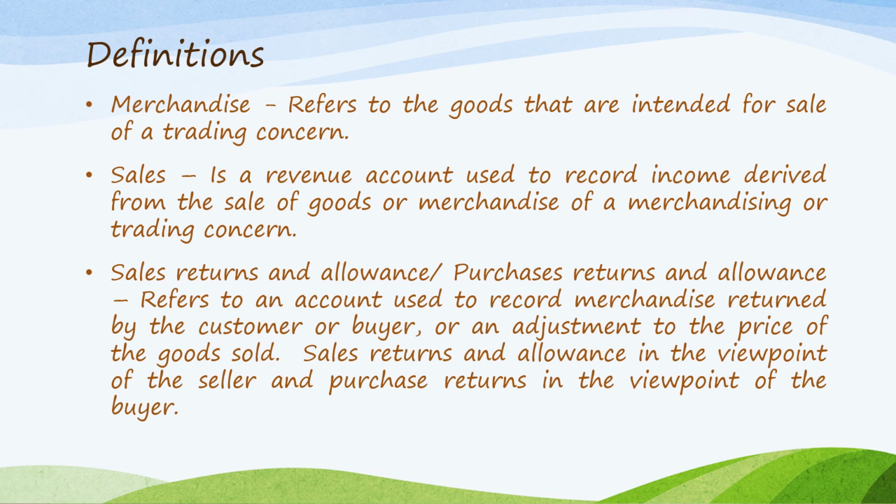Whereas if you are the buyer and you return goods that were purchased from your supplier, that is called purchase returns and allowance. So in our previous example, if you're a retail store of bags, when you purchase bags from your supplier and then you return one item, that is debit accounts payable, and credit purchase returns and allowance. Decreasing accounts payable because you return an item that was purchased.